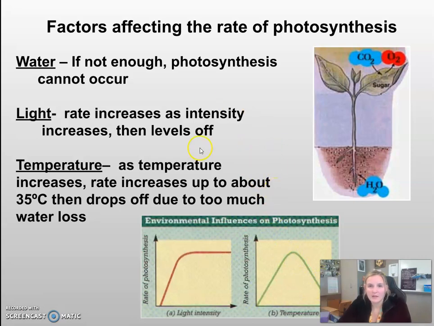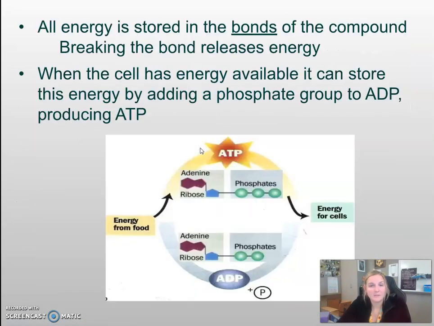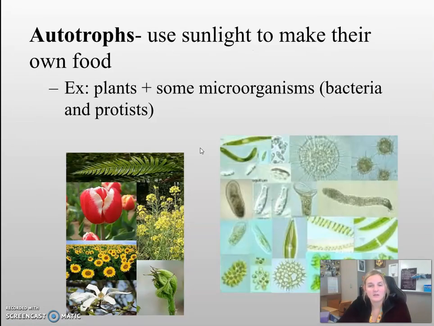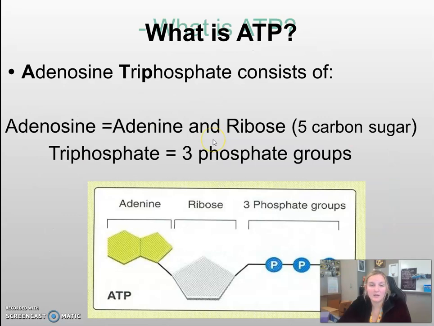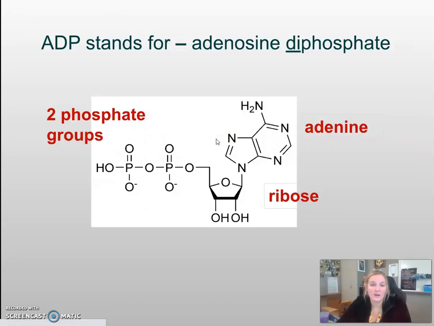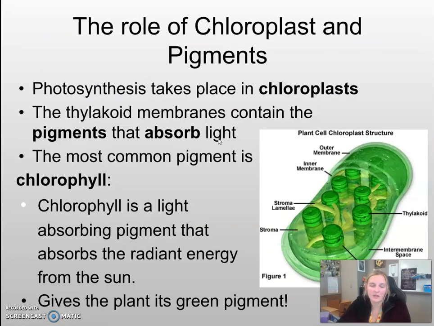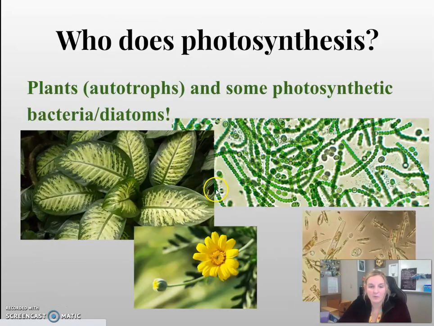So today you've learned about ATP, you've learned about what energy is, what chemical energy is, how organisms get their energy. You've learned about photosynthesis, what they need in photosynthesis, what it creates, and how the plant is able to transform that energy from radiant energy to that chemical glucose energy.